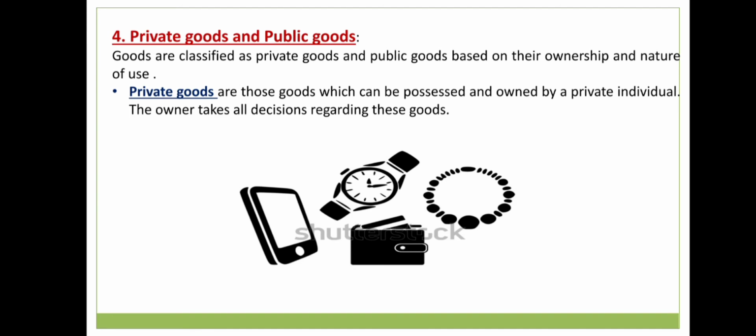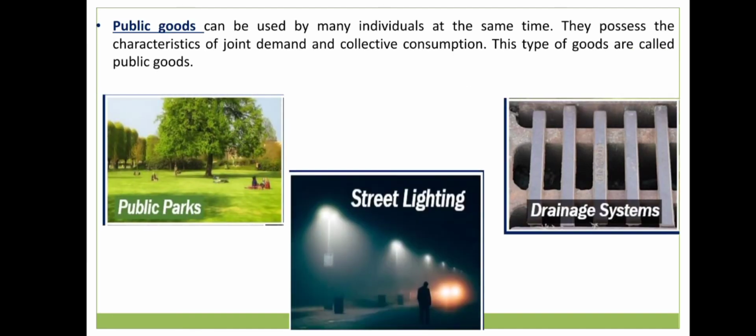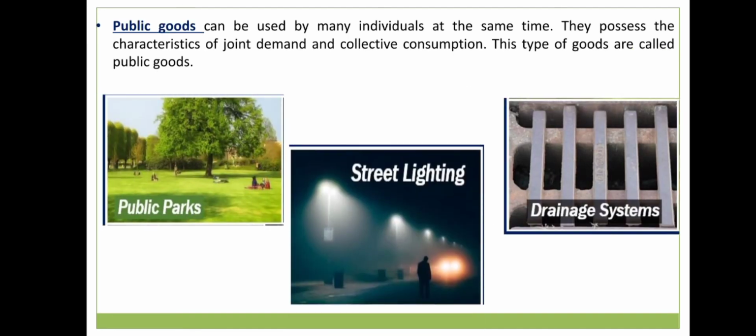Now let's see what are public goods. Public goods can be used by many individuals at the same time. They possess the characteristics of joint demand and collective consumption. This type of goods are called public goods.